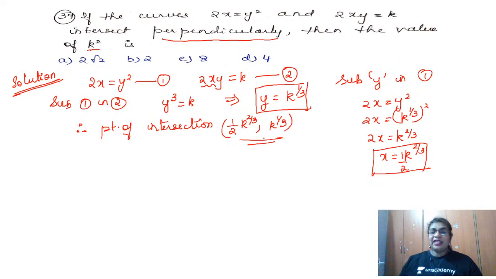Fine. So now let us see the slopes of the two. Okay, so what is the slope? I have one shortcut for you. Now this is implicit differentiation. So what do we have to do? Bring all the terms to the left side. Look at the first one: y square minus 2x is equal to 0. And the second one will become 2xy minus k is equal to 0.